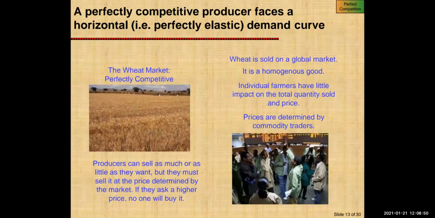So a perfectly competitive producer faces a horizontal, that is, perfectly elastic demand curve. Like when we talk about the wheat market, which is perfectly competitive, the producer can sell as much or as little as they want, but they must sell it at the prices determined by the market. And if they ask a higher price, no one will buy it. So wheat is sold on a global market. It is a homogeneous product. Individual farmers have little impact on the total quantity sold, and prices are determined by the commodity traders.